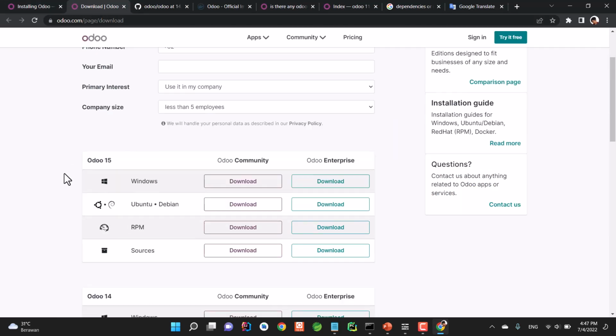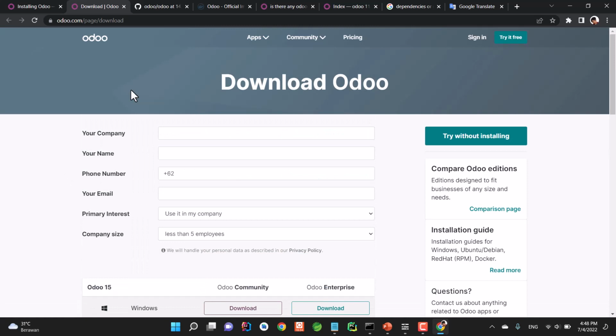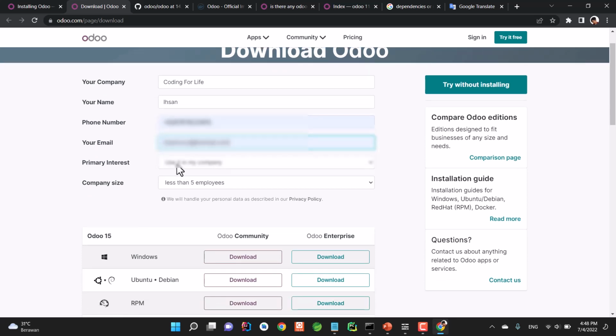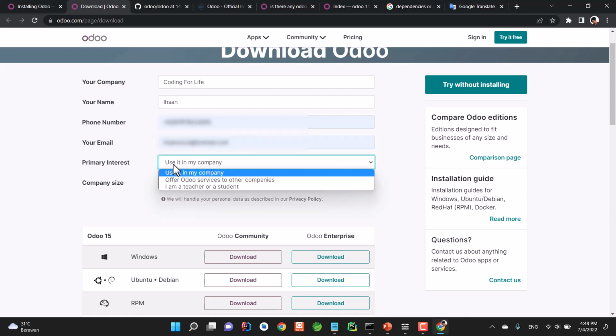So this one right here. To download Odoo, you first need to fill up the form that is available. Type your company, in my case let's say just Coding for Life, and your name, your phone number, your email, and then your interest. So basically, you use Odoo for what?